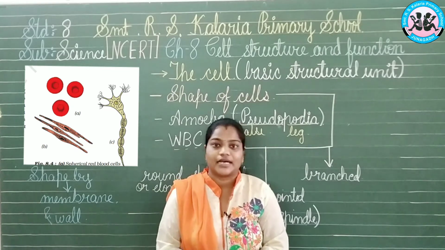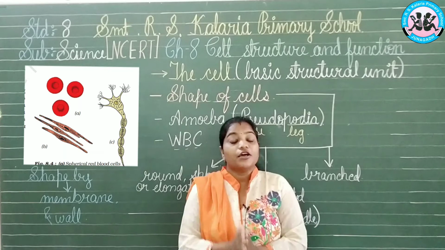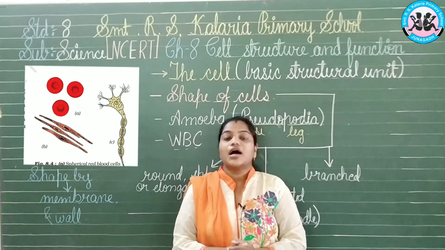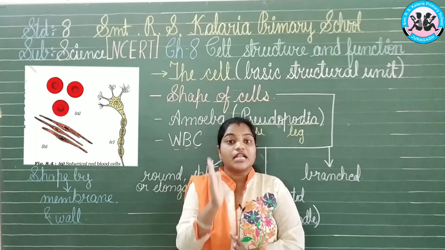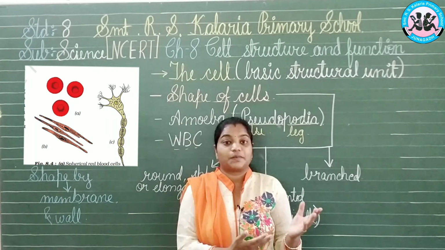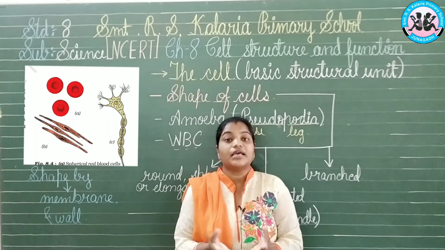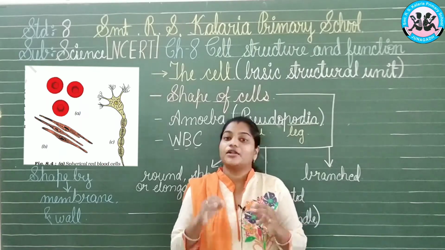Bacteria, the microorganisms or microbes, also possess the cell wall. Other than that, no one possesses the cell wall. So this is the difference between living organisms and plant cells: plant cells possess the cell wall as the outer covering, and human beings and other living organisms possess the cell membrane only.